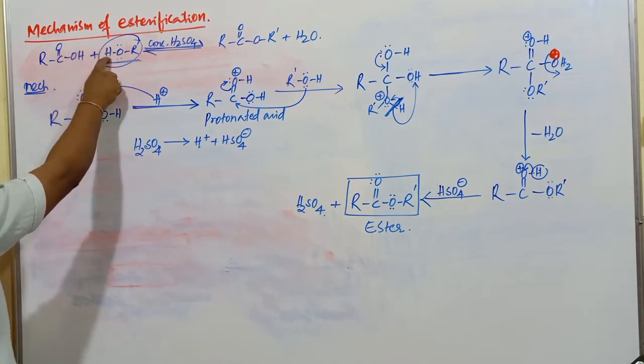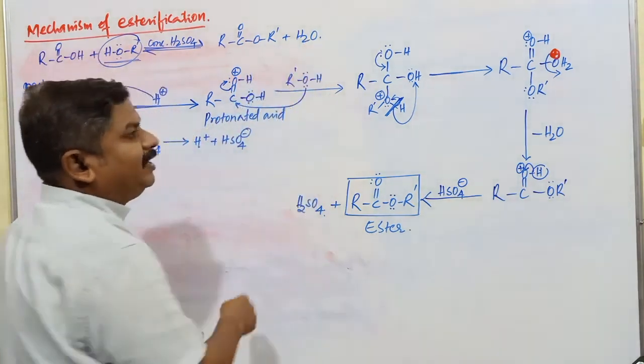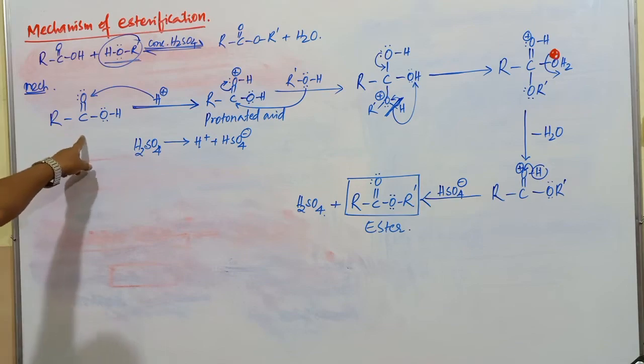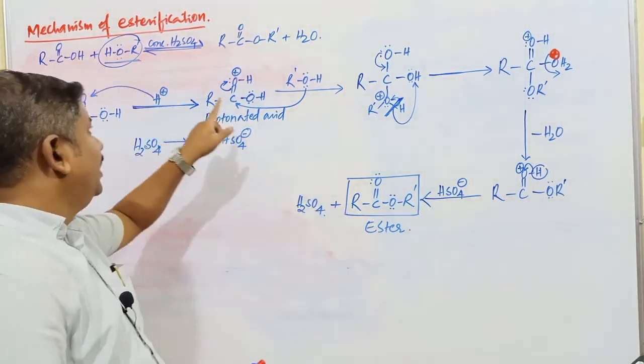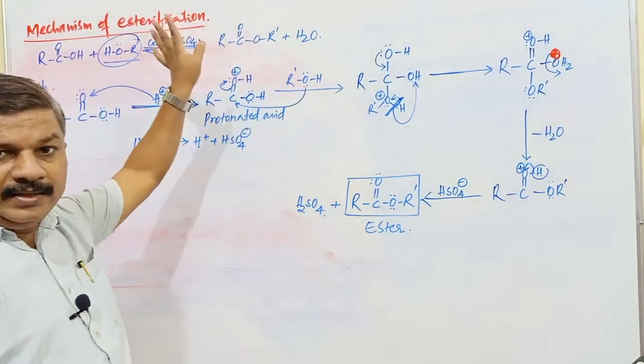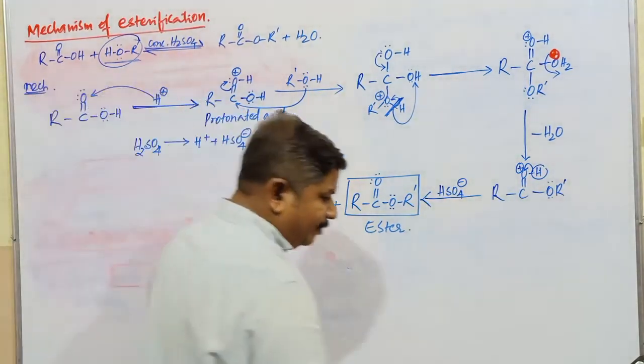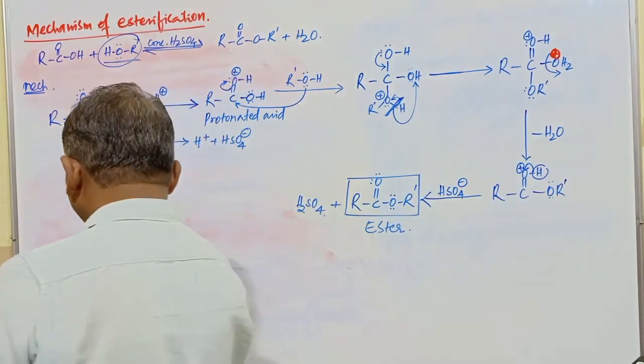This OH minus ion combines with H plus, that is going to be eliminated in the form of what? H2O compound. So this is the mechanism for the conversion of carboxylic acid into what? Ester in presence of a particular alcohol. This reaction is called as what? Esterification reaction, a very important reaction.